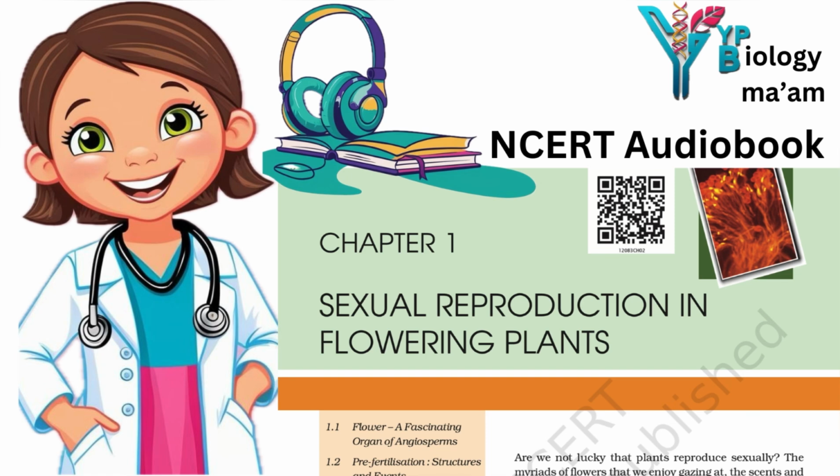2.2.2 The pistil, megasporangium, that is ovule, and embryo sac. The gynoecium represents the female reproductive part of the flower. The gynoecium may consist of a single pistil, that is monocarpellary, or may have more than one pistil, that is multicarpellary. When there are more than one, the pistils may be fused together, that is syncarpous, or may be free, apocarpous. Each pistil has three parts, the stigma, style and ovary. The stigma serves as a landing platform for pollen grains. The style is the elongated slender part beneath the stigma.